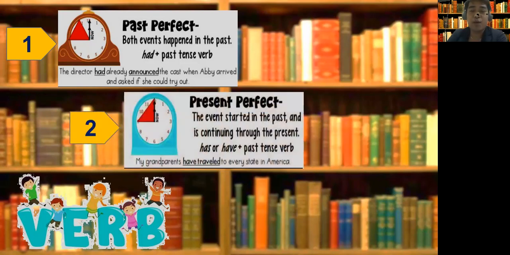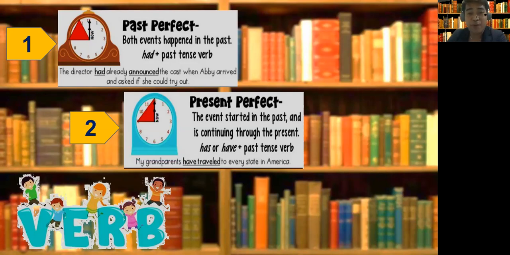Number two, we will learn about the present perfect tense. This means that the event started in the past and is continuing through the present. Again, I told you that in the perfect tense, there are two actions being talked about in the sentence. So for the present perfect, the action started in the past and is continuing through the present.